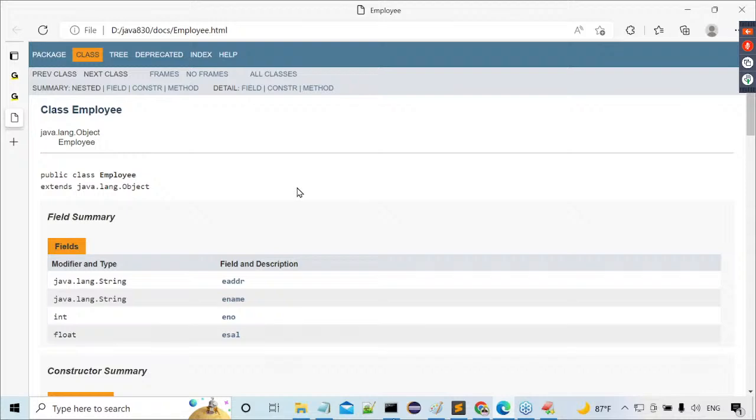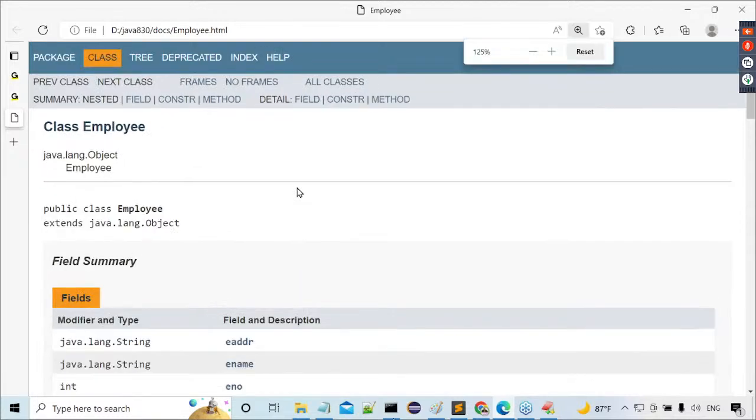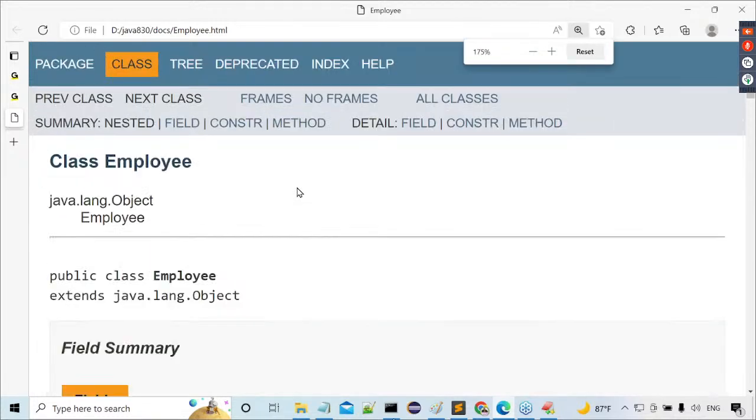Now here we are getting that HTML file or not? You can observe this clearly. Now the same description is available or not? Moreover, in my Employee.java, how many classes are available? Only one class is available. I have not used any package, and I have not used any other separate classes. Only one class. That's why we are not getting three parts here in our API documentation. Only one part we are getting, because we have used only one class. Got my point or not?